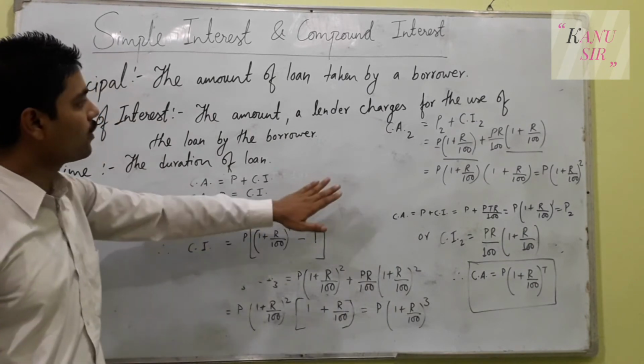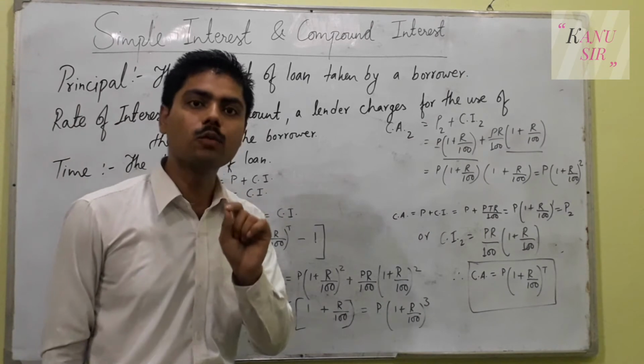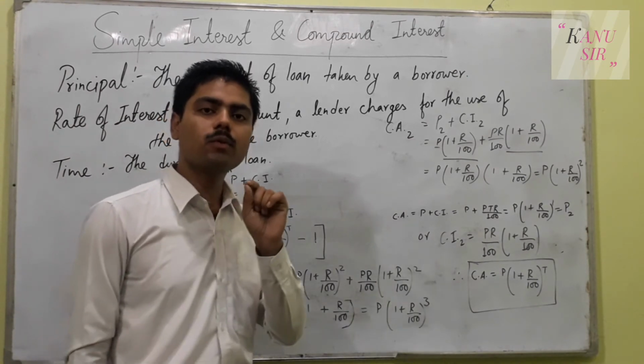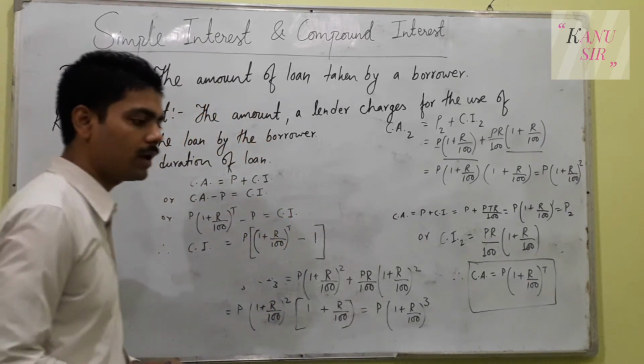So this is the formula that is used when the term is asked annually. It means if the rate of interest is per annum, and you have to pay the interest on a yearly basis, then you have to use the same formula.